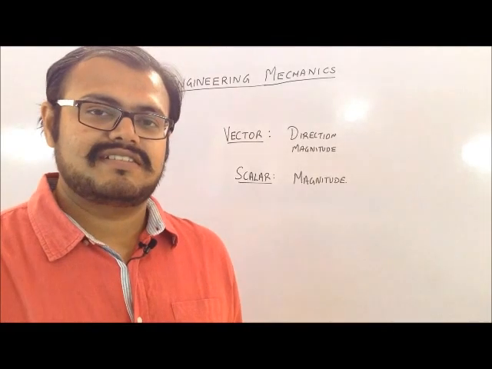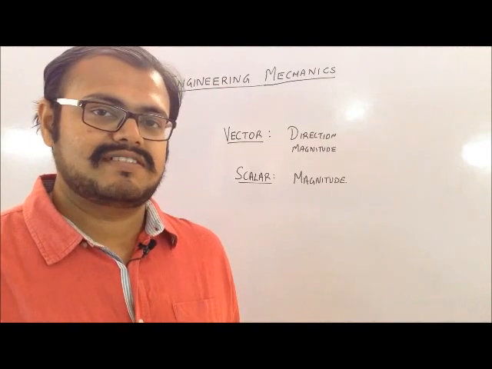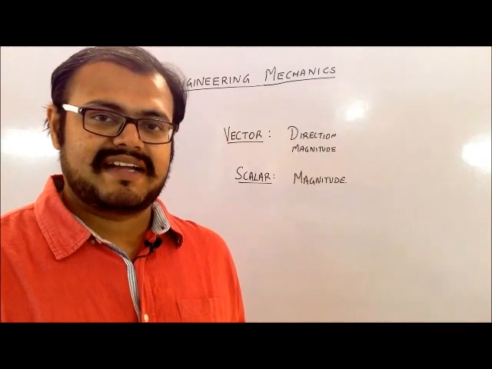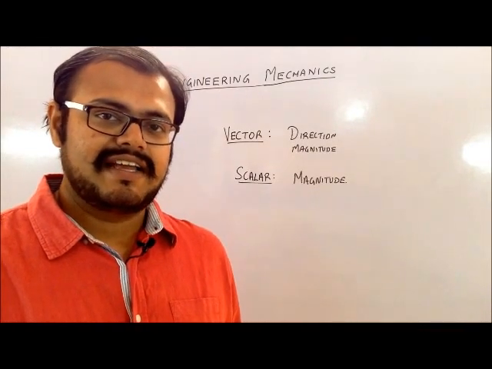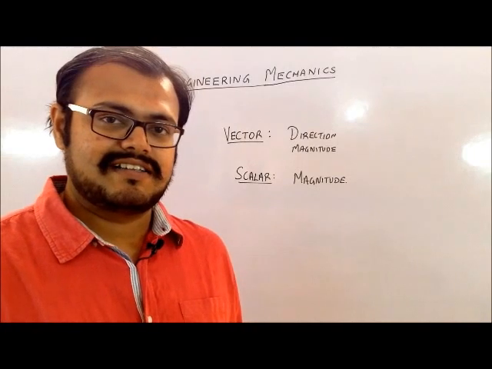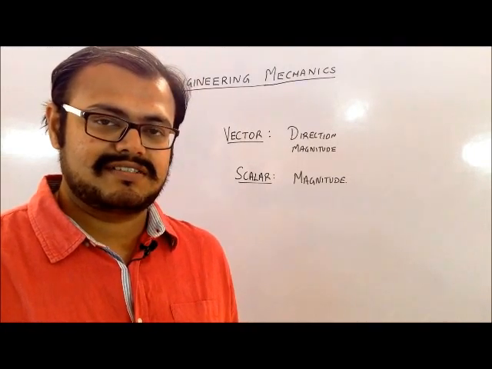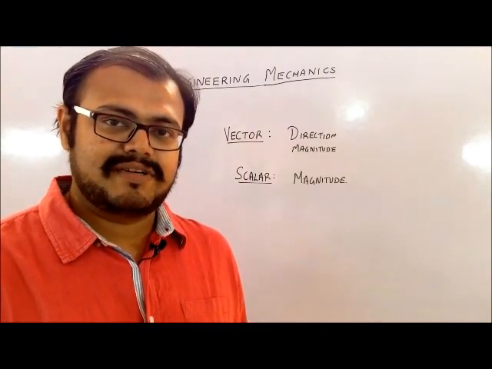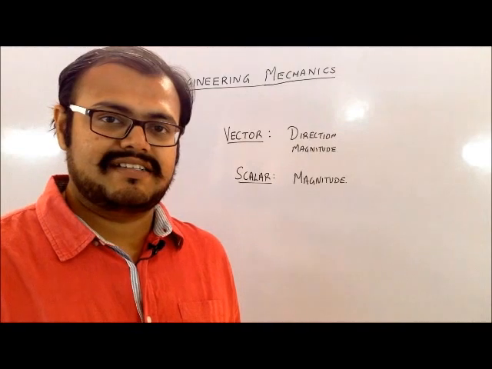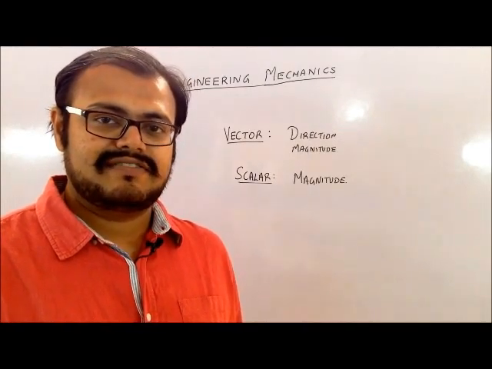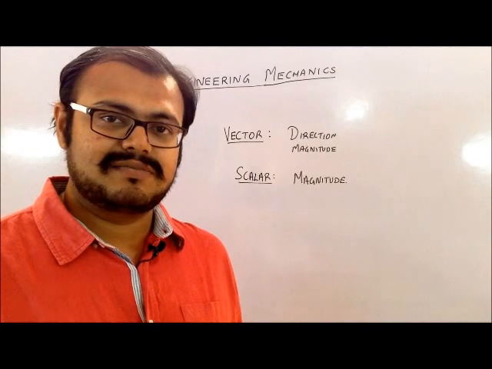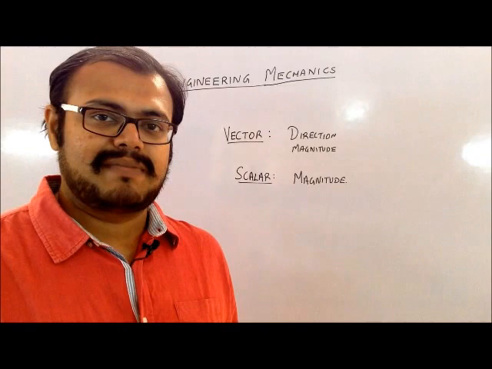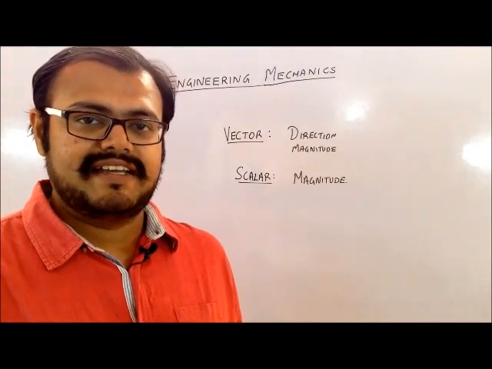We are going to introduce ourselves with two definitions which we already know in physics, that is a vector and a scalar. A vector is a component which requires magnitude and direction for its definition. Like for example, if I want to say that the car is moving at a certain speed, let us say 50 kilometers per hour, then I have to mention in which direction it is moving. So both the magnitude, the 50 kilometers per hour, and also the direction. Like if I am saying that the car is moving in the north direction, then that becomes the direction of that. So it requires both the magnitude as well as direction to define any vector.